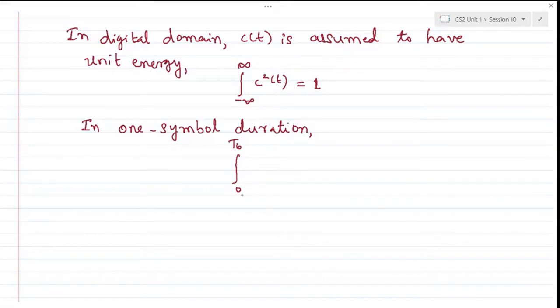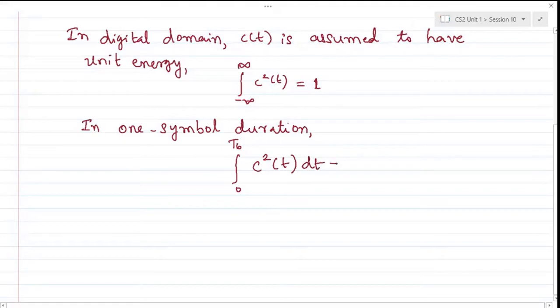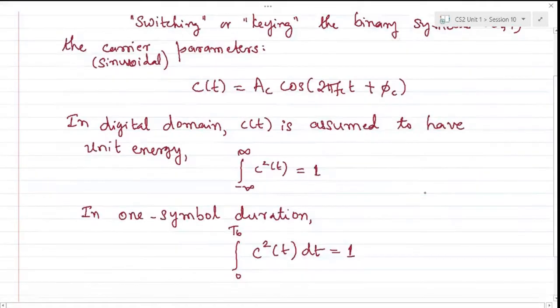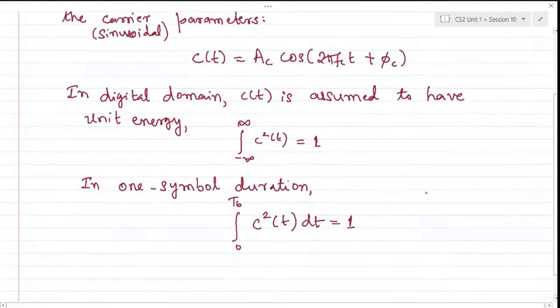To have finite energy, they should occupy finite time duration, and hence we can say that the integral of c squared of t dt is 1. C of t we have assumed to be Ac cos(2 pi fc t plus phi c). So if you try to substitute that, what would we be getting here?